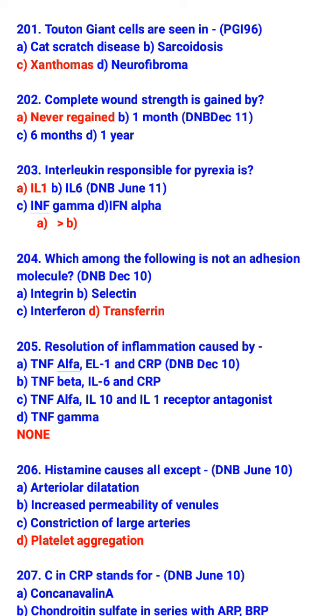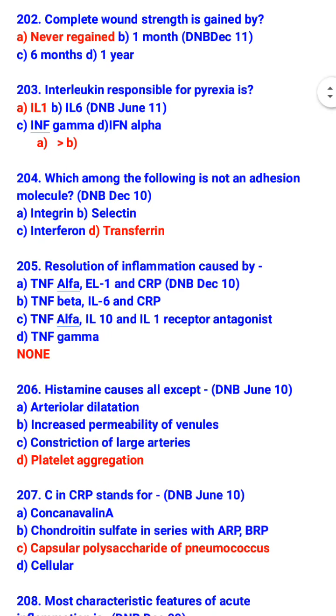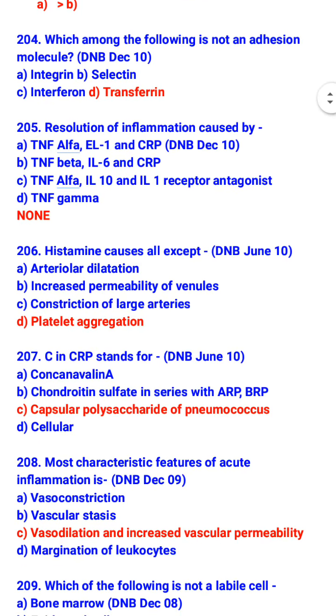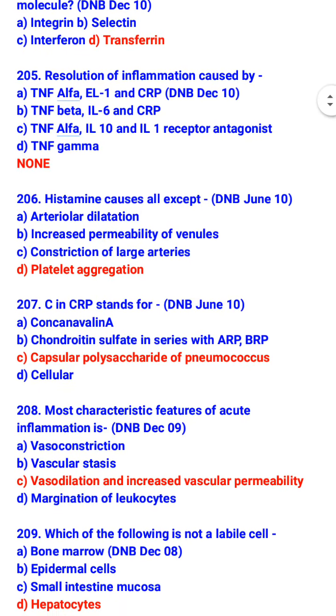Transferrin is not an adhesion molecule. Integrin, selectin, and interferon are adhesion molecules. Resolution of inflammation is caused by none of these. Histamine causes all except platelet aggregation. So histamine causes arteriolar dilatation, increased permeability of venules, and constriction of large arteries.